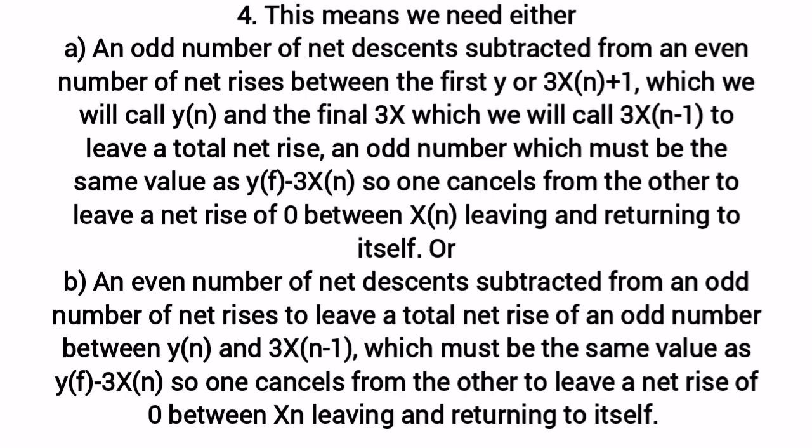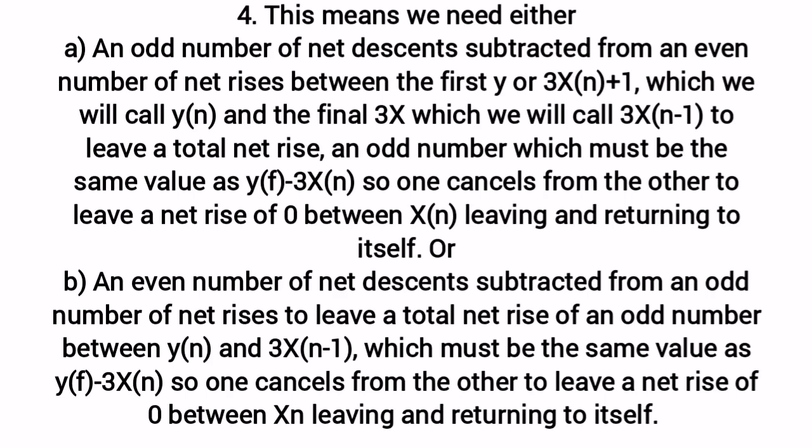Step 4. This means we need either a, an odd number of net descents subtracted from an even number of net rises between the first y, or 3xn plus 1, which we will call yn, and the final 3x, which we will call 3xn minus 1, to leave a total net rise of an odd number, which must be the same value as yf minus 3xn, so that one cancels from the other to leave a net rise of 0 between xn leaving and returning to itself.